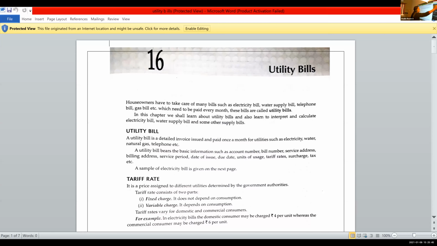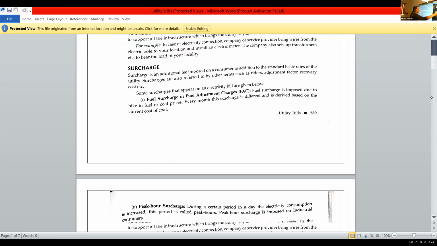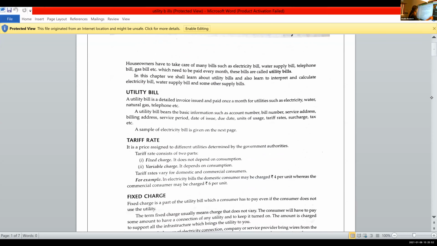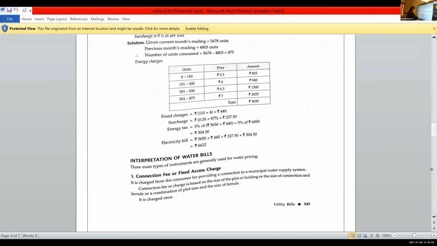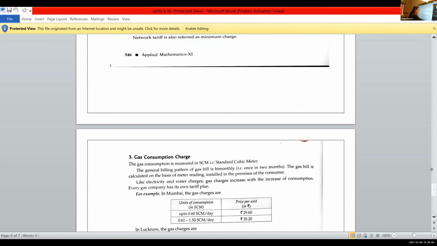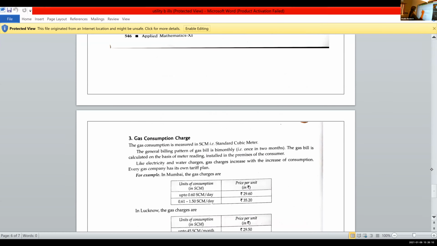So the last question you said it is incomplete. Okay, I'll show that one. Check whether you are getting the answer. Water bill. Not water bill. I think it is gas consumption, isn't it? That one only is left out. Water bill we did. Gas consumption only one question was there. Okay, write the question, children.